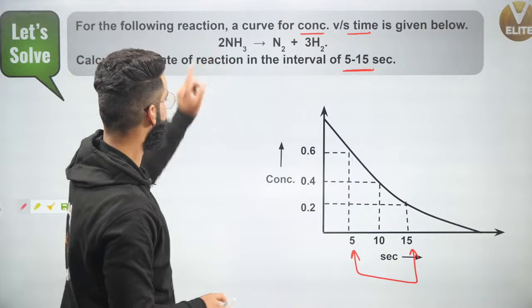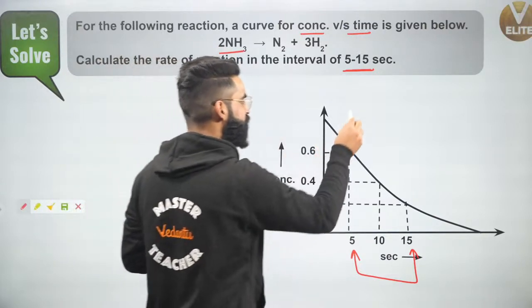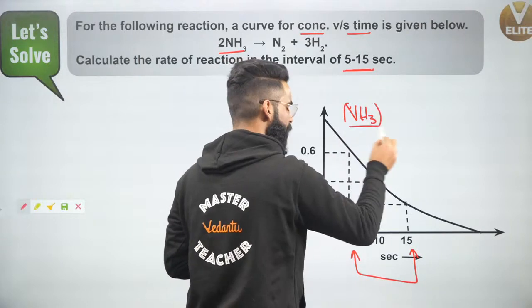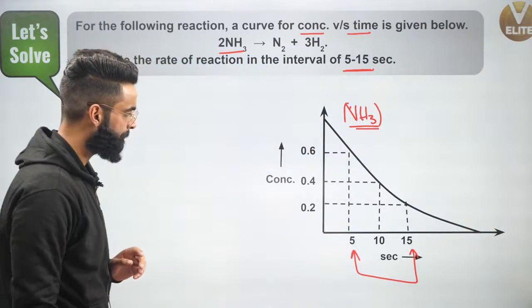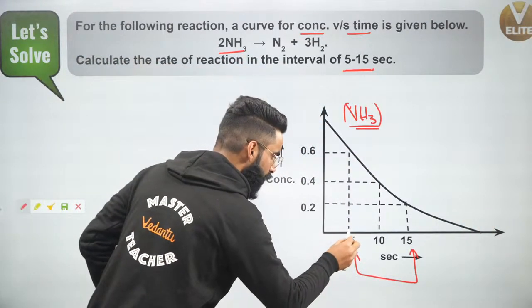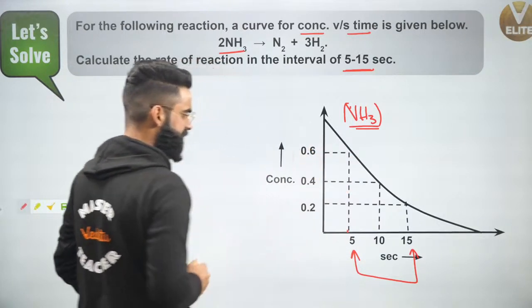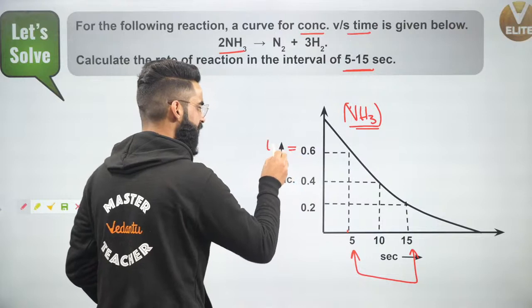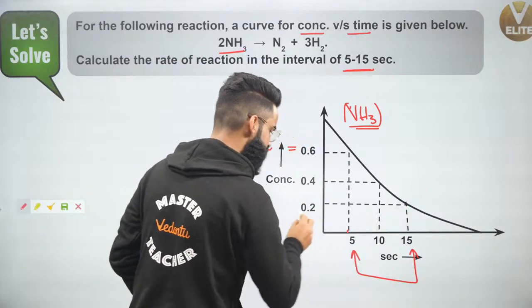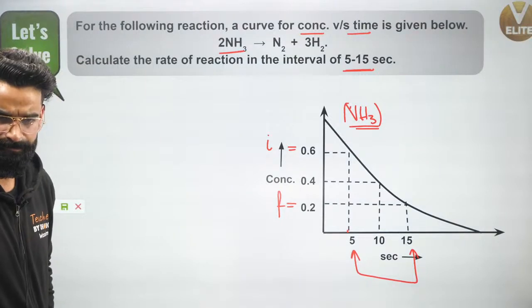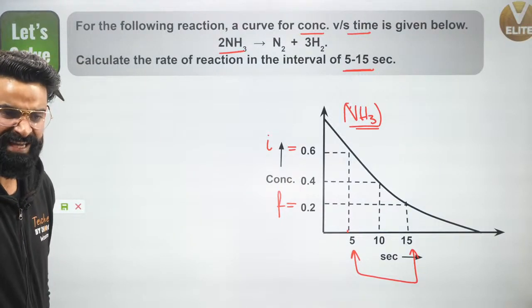So this is the curve which will be valid for the reactant, and my reactant is NH3. This curve is valid for NH3 right here. When time was 5 seconds, the concentration of NH3 was 0.6, which is the initial concentration of NH3, and at 15 seconds the final concentration of NH3 is 0.2 moles per liter, right? Yes, I can say that.